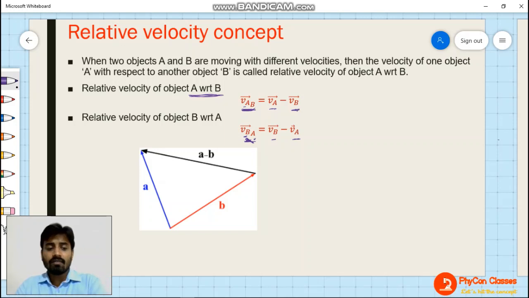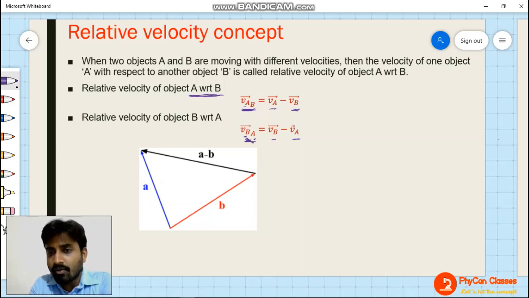This subtraction of vectors we have seen in basic mathematics, right? If you have not watched that video, then just go to the basic mathematics part and watch it. Relative velocity involves vector subtraction and vector addition, and you must watch it.